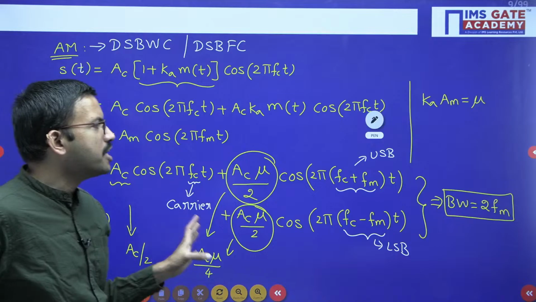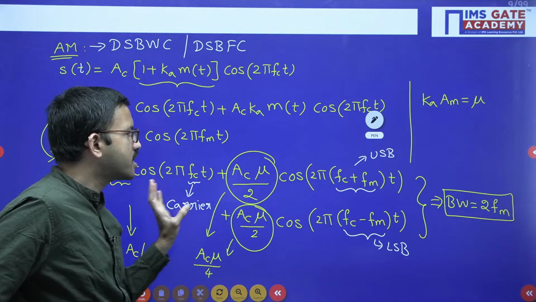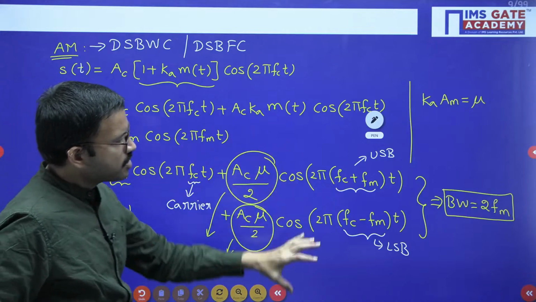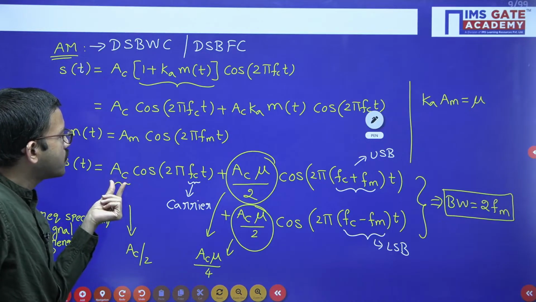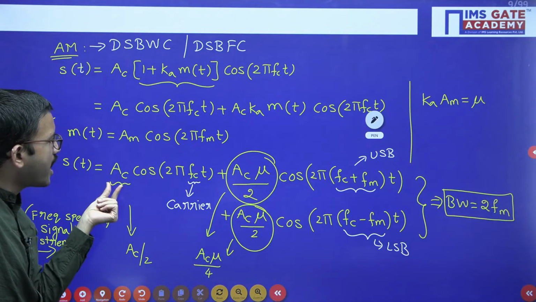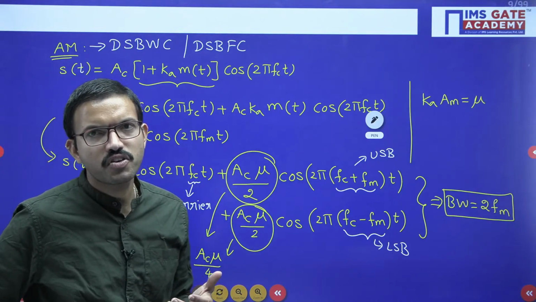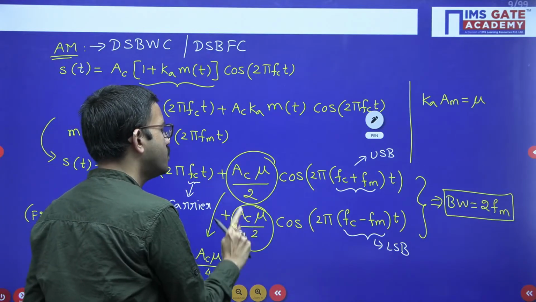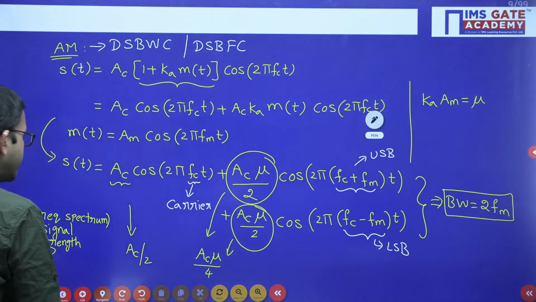So coming to the power required for transmitting this AM signal. Here you can observe, all these three terms are in terms of cos only. Whenever you are having cos term, I hope all of you know how to calculate the power. Power is whatever the peak value you are having, just perform square and then divide with 2. That means you are taking RMS value, RMS square. AC square by 2, similarly here AC square mu square by 4, like that, AC square mu square by 4. So when you are adding all of them, from there you are getting the resultant answer like this.